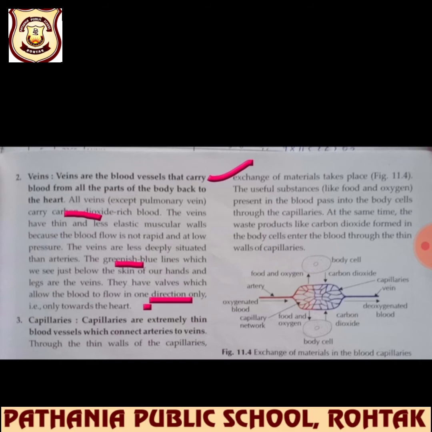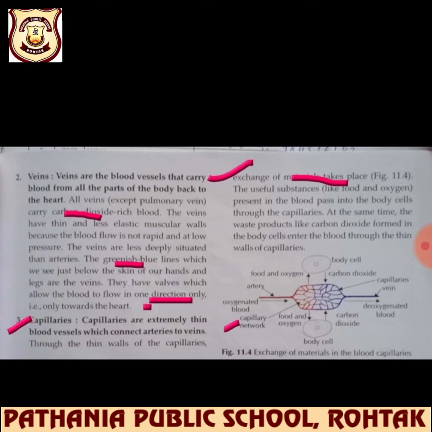So what about capillaries? Next topic is capillaries. Capillaries are extremely thin blood vessels which connect arteries to veins. Through the thin wall of capillaries, exchange of material takes place, like food and oxygen.